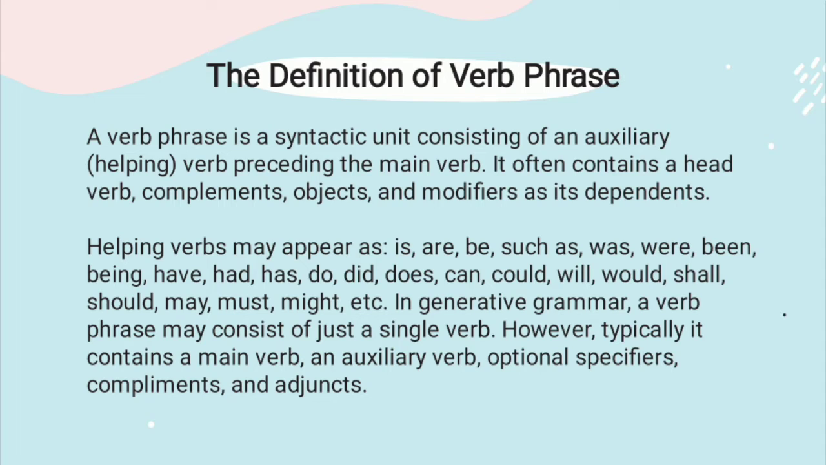In generative grammar, a verb phrase may consist of just a single verb. However, typically it contains a main verb, an auxiliary verb, optional specifier, complements, and adjuncts.